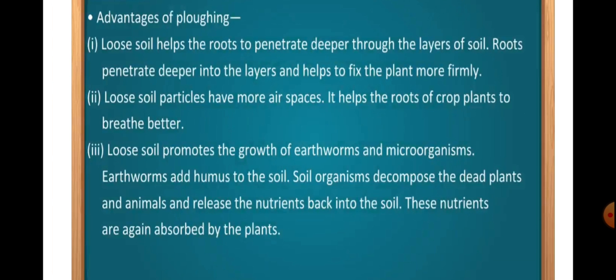Loose soil particles have more air spaces which help the roots of the crop plant to breathe better. Loose soil promotes the growth of earthworms and microorganisms. Earthworms add humus to the soil, and soil organisms decompose the dead plants and animals and release the nutrients back to the soil. And these nutrients are again absorbed by the plants.